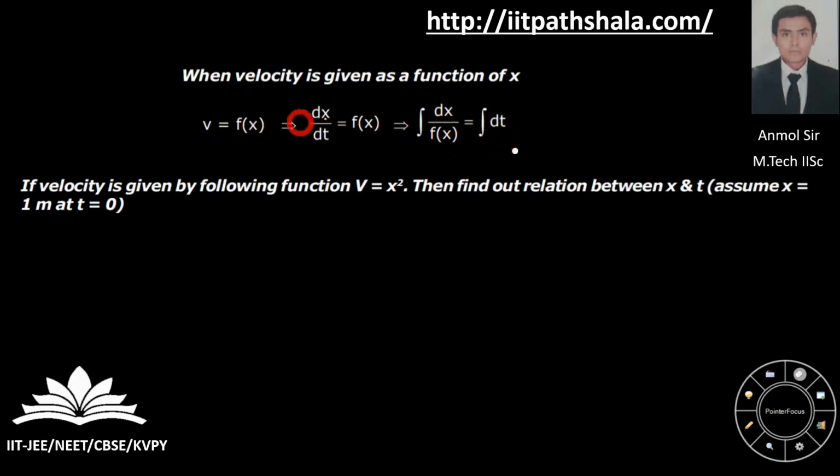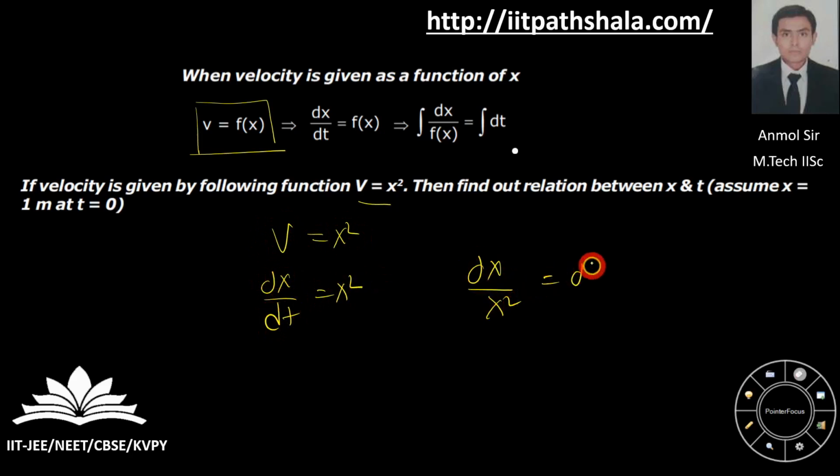Here you can define the relation between x and t. If velocity is given by the following formulation, you have to find the relation between x and t. So velocity is equal to x square, dx by dt equal to x square, dx by x square equal to dt. Integrate using whatever boundary condition is given.